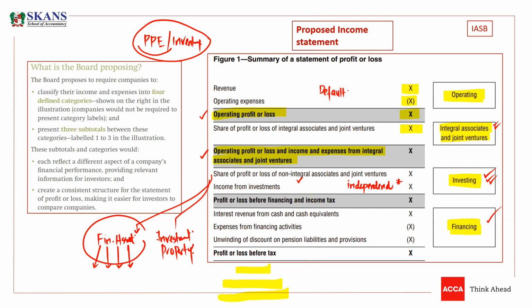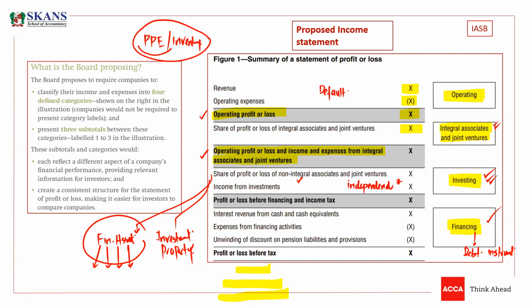We all know that financing activity is all the cash flows related to the debt, all the income and expenses related to the debt instruments. So if you have debt in issue, obviously the interest expense of that debt instrument, profit or loss on the derecognition of that debt instrument will be in financing activities.